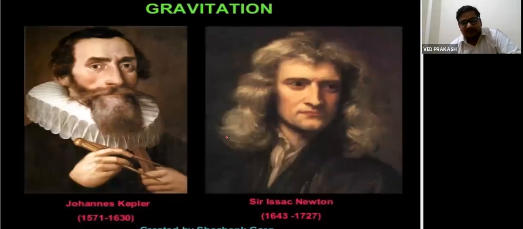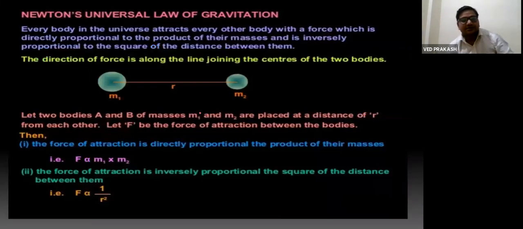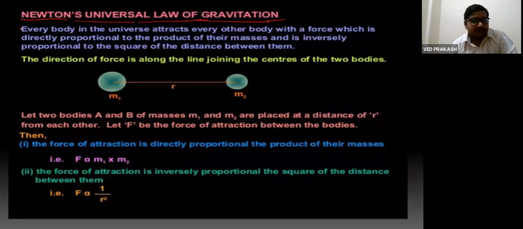Kepler and Newton are two scientists who have contributed much in the field of gravitation. Newton's universal law of gravitation. Based on several experiments and observations, Newton stated that every body in the universe attracts every other body with some force which is directly proportional to the product of their masses. So this gravitational force is directly proportional to the product of masses.